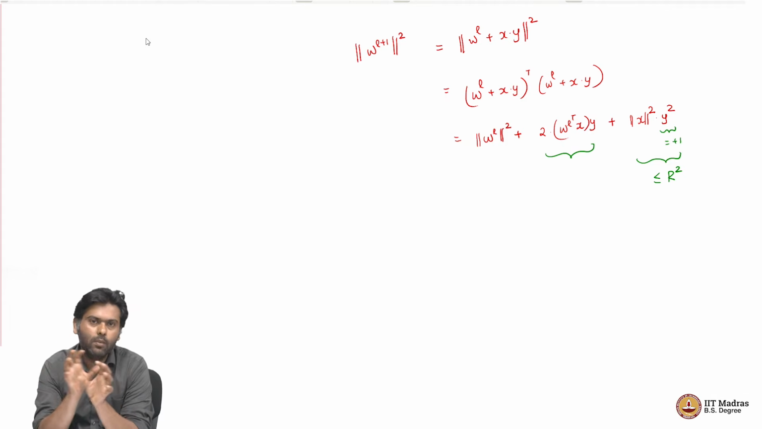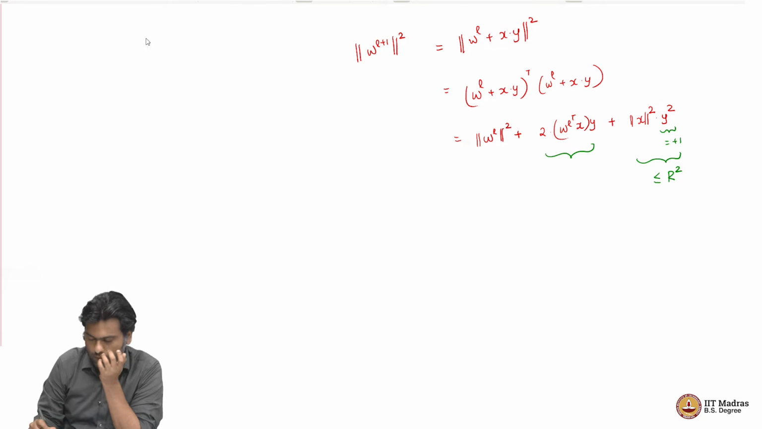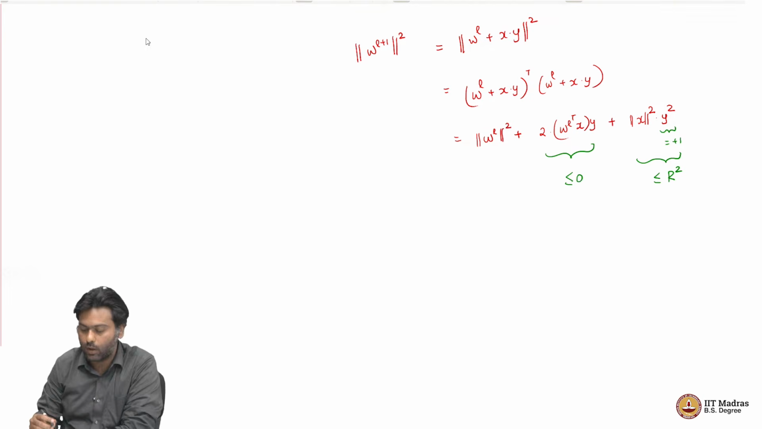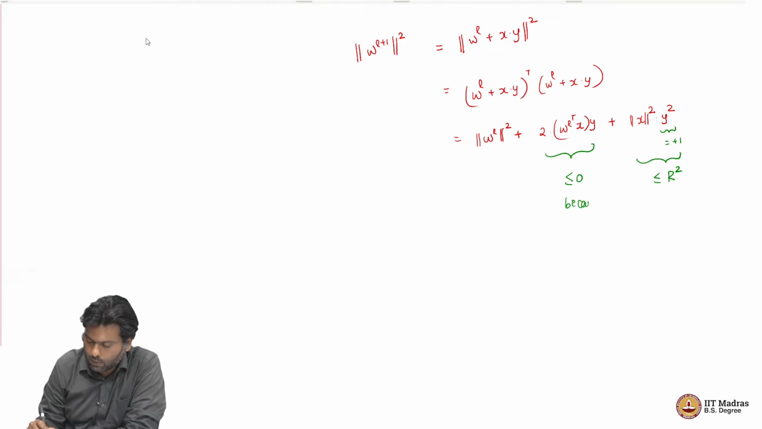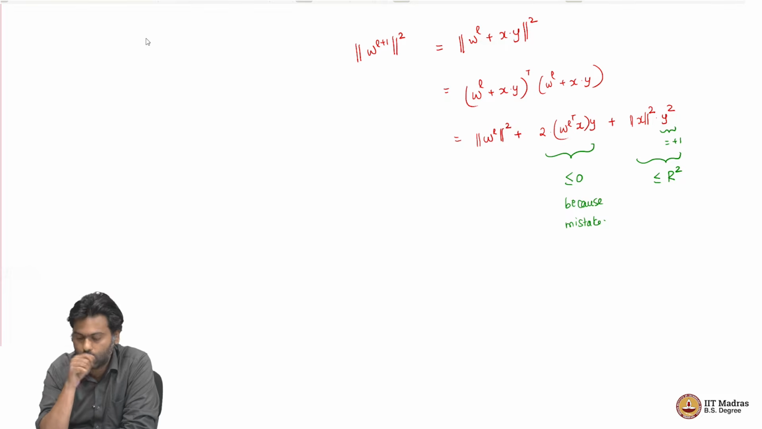Which means if I multiply these two quantities, then it necessarily has to be the case that because WL makes a mistake on xy, their product cannot be positive. The product has to be less than or equal to 0, right. So, this guy has to be less than or equal to 0 because the update happens only when there is a mistake. So, this guy has to be less than or equal to 0.